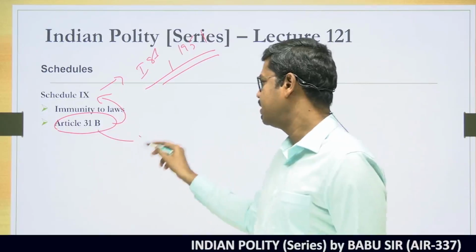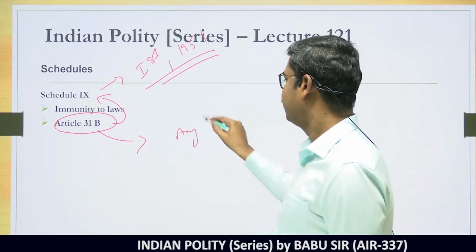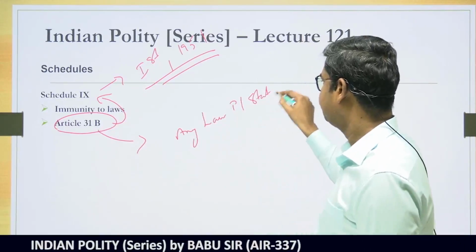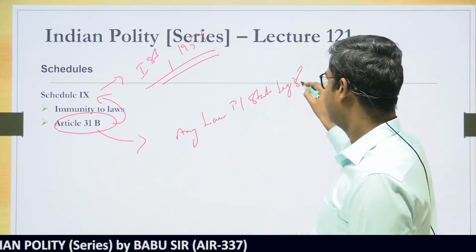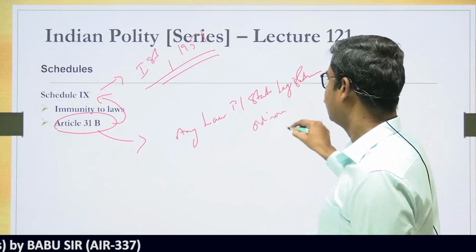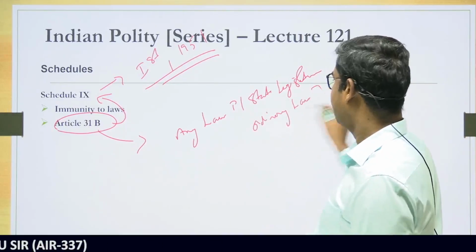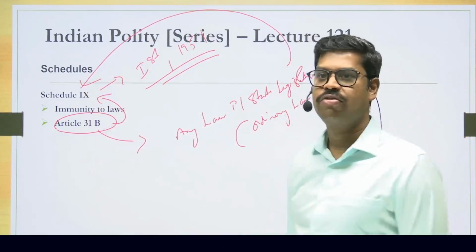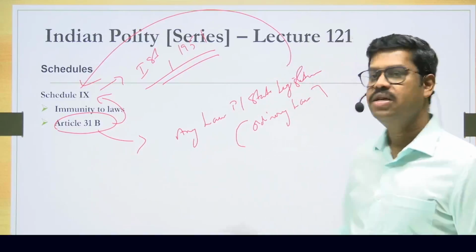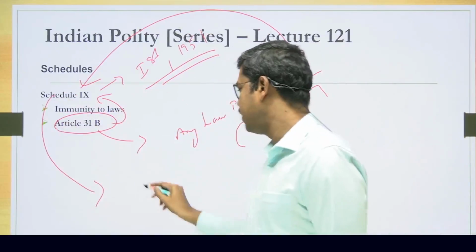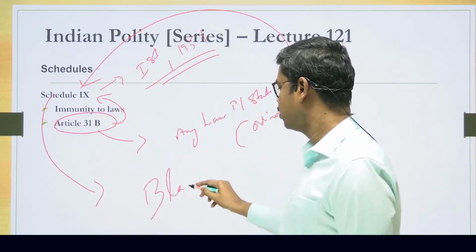Article 31B is saying any law which is made by the Parliament or by the state legislature, it does not matter, an ordinary law. If an ordinary law is made either by the Parliament or by the state legislature, and if this ordinary law is placed inside the 9th schedule of the Constitution, then this law will have what is called blanket immunity. That was the original provision.